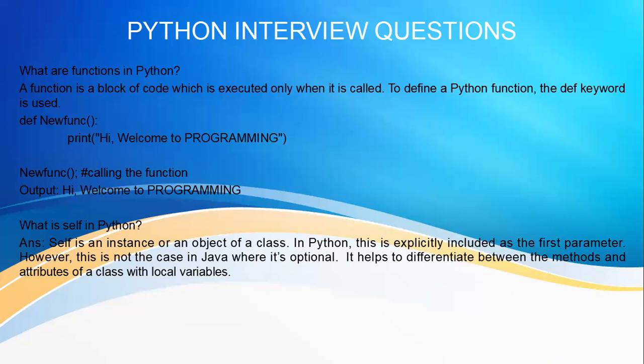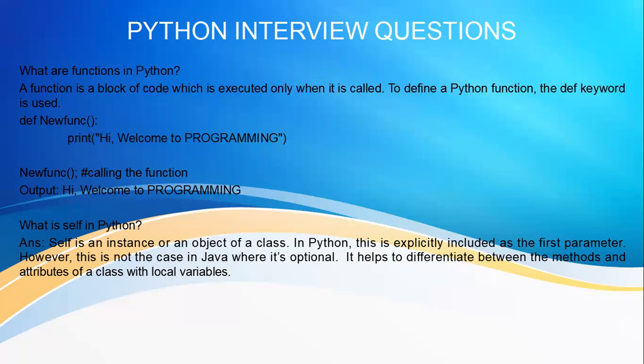Now you will write print hi welcome to programming. That's the only instruction you want to have in this function. So it's only one instruction. Now you should come out of the function, correct? Once the task of the program is complete, you should come out of the function. So you should press the backspace. Now you can see new function, this one, calling the function. So this is known as calling the function. You are calling the function by its name.